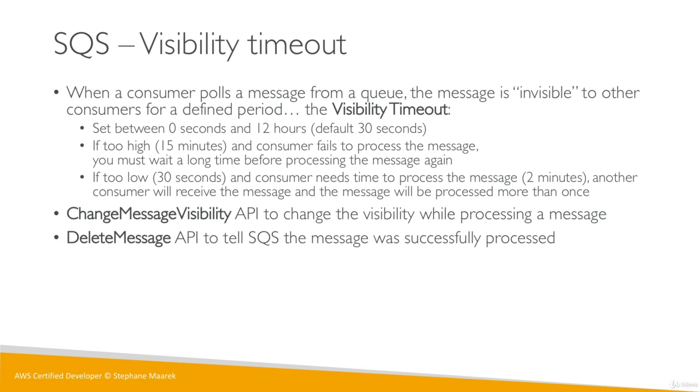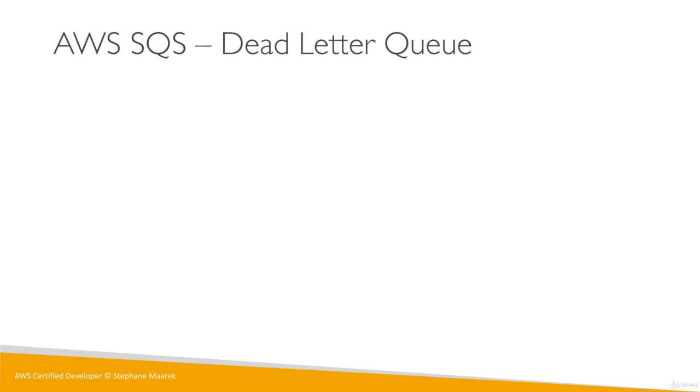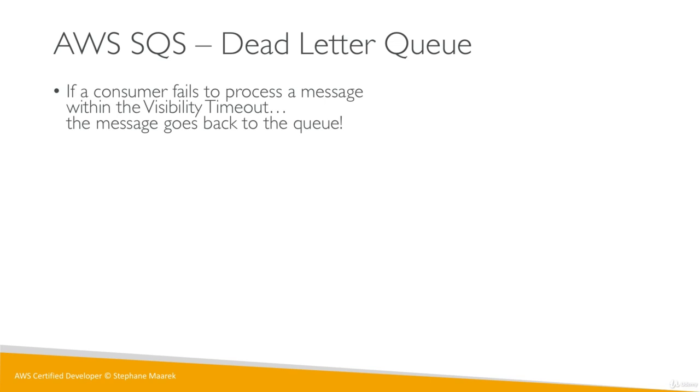Okay, visibility timeout, we got it. Now let's talk about dead letter queues. So we had standard queues, delay queues, now we have dead letter queues. If your consumer fails to process a message within the visibility timeout, we've seen that the message goes straight back to the queue and other consumers can get it.